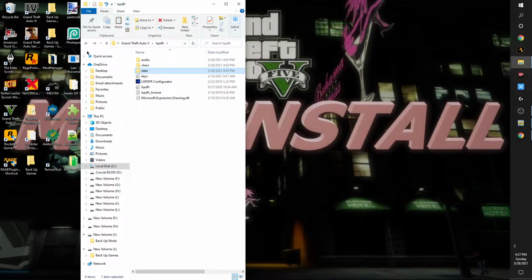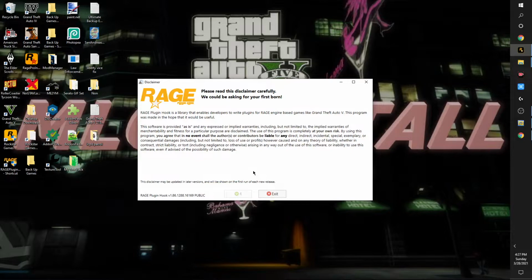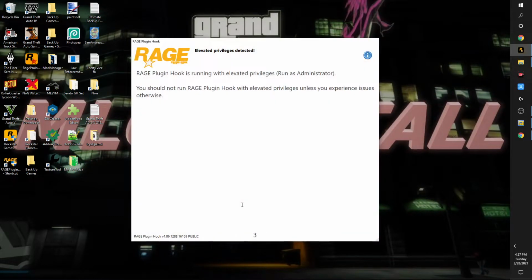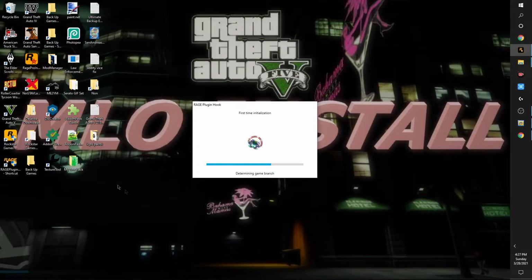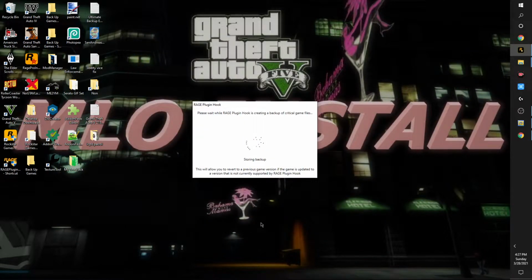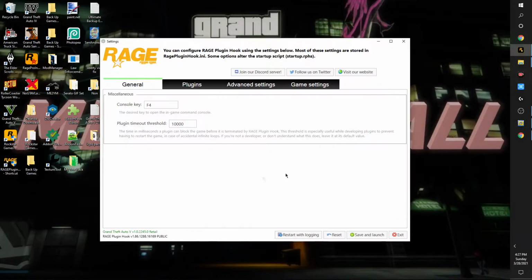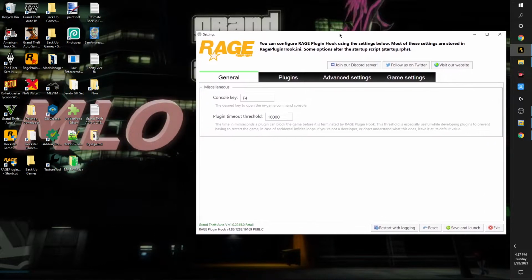I believe that's it. So let's go ahead and run Rage plugin. You're going to go through this disclaimer, accept. I'm going to click OK. It's going to do its thing. Make sure you do a backup. Oh, and then we're going to come to which plugins we want to automatically load. Let me just show you one other thing.